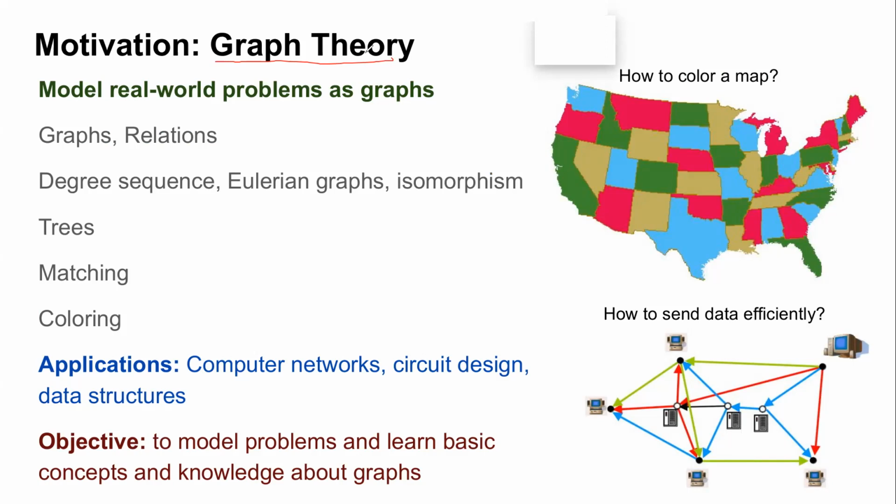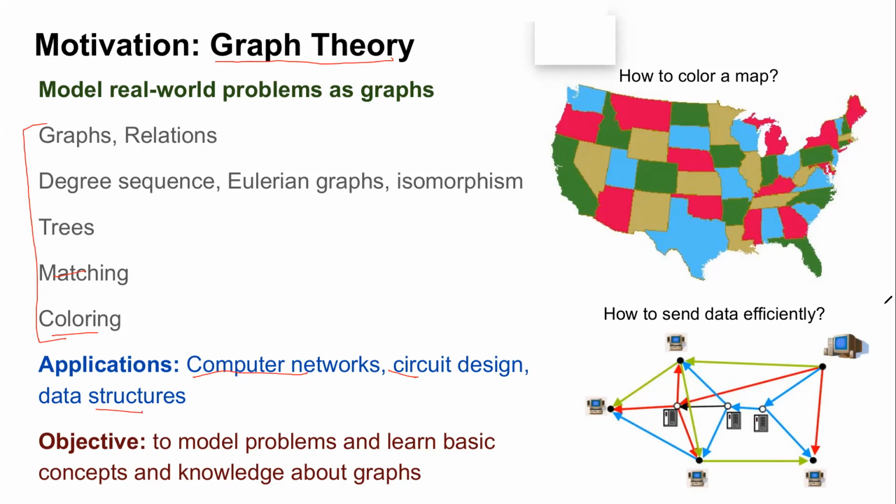In this course you're going to study a graph and its different properties: degree sequence, Eulerian graphs, special kinds of graphs called trees, and things like matching, coloring, all these things. And you will see that while you study this you will find it theoretical and mathematical, but all of this is going to have practical applications, in domains like computer networks, circuit design, data structures, and so on. Okay, so I'll end this on two very interesting examples.